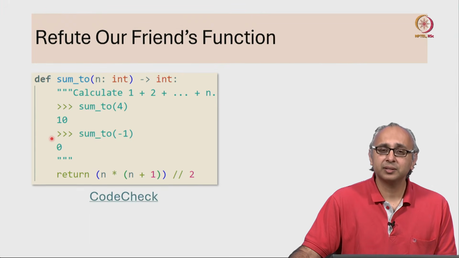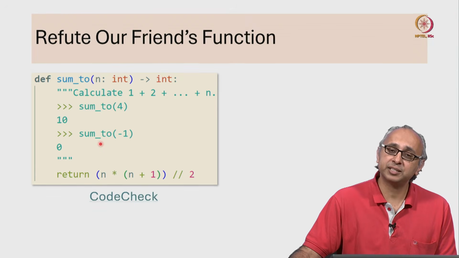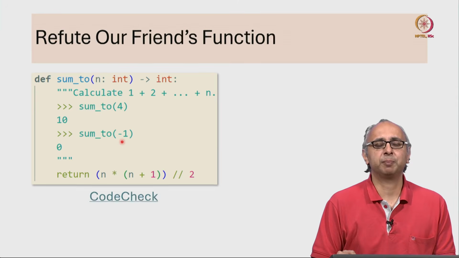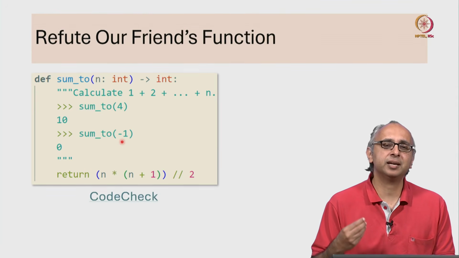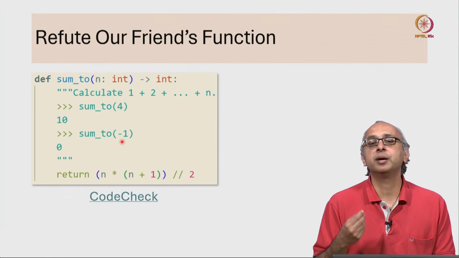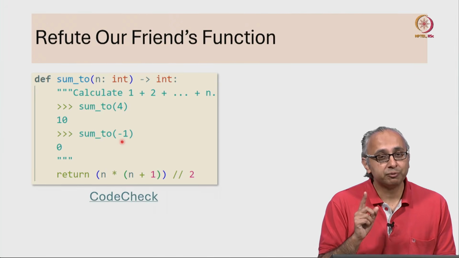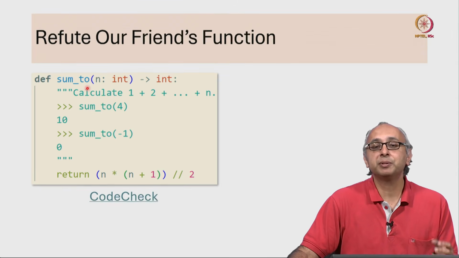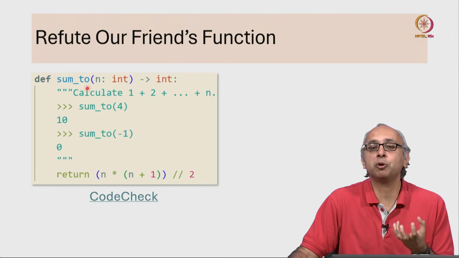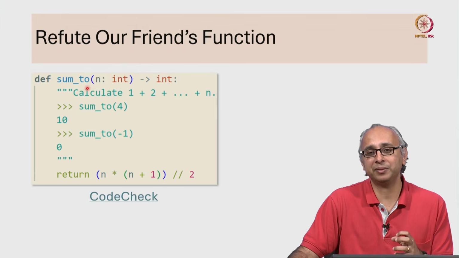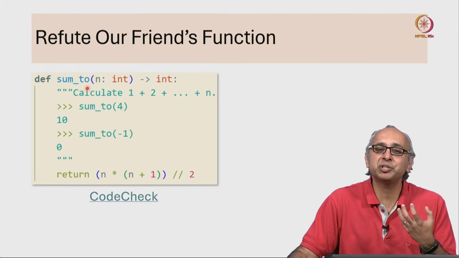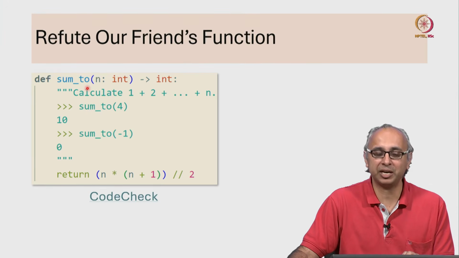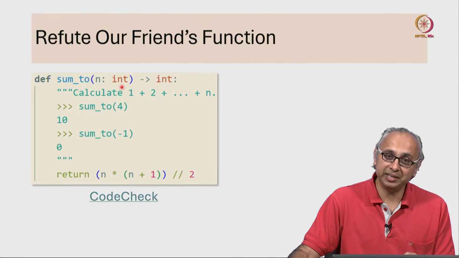The second doc test is a little bit curious. Our friend has calculated sum2 of minus 1. If you go back a couple of slides, you will find that we said that this sum2 function is defined for natural numbers. Our friend is being very careful. The sum2 function may have been defined for natural numbers, but there is no type called natural numbers in Python. In Python, the nearest approximation we have available as part of the language to natural numbers is integers,